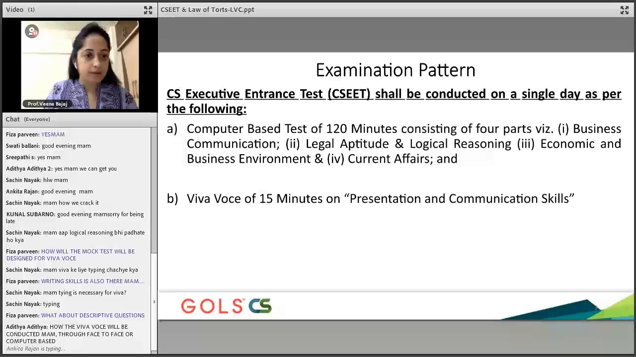Are you asking face to face or computer based? No, Aditya, you need to understand that this entire CSEET test is going to be an online test. You are expected to go to the designated examination centers, and that's where the test will be conducted. So this will be computer based. It will not be face to face. It will be computer based.